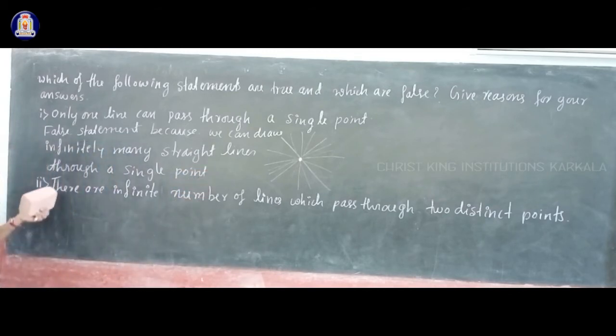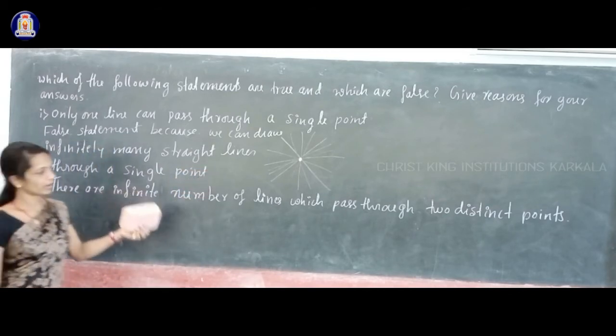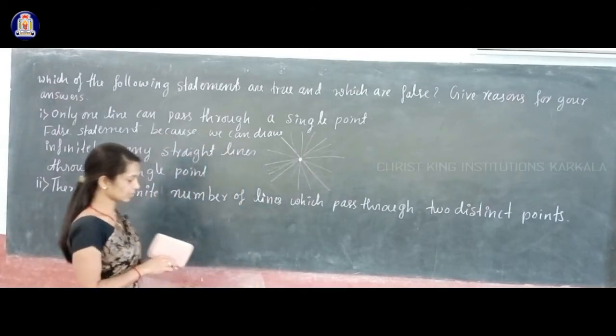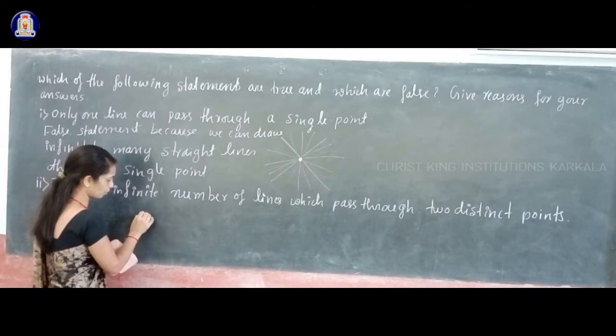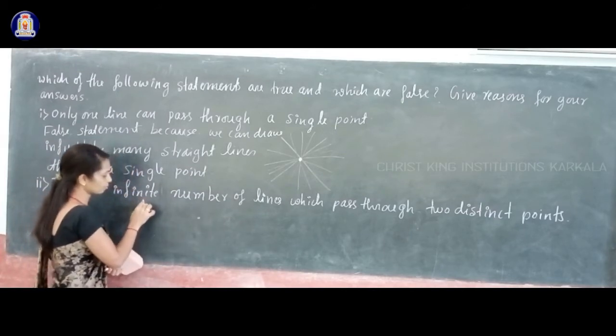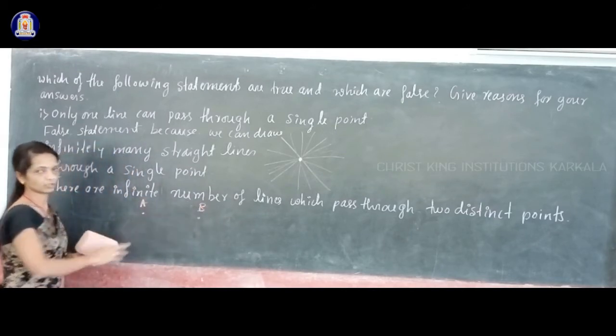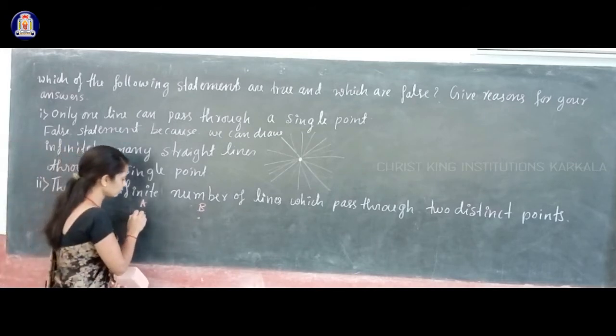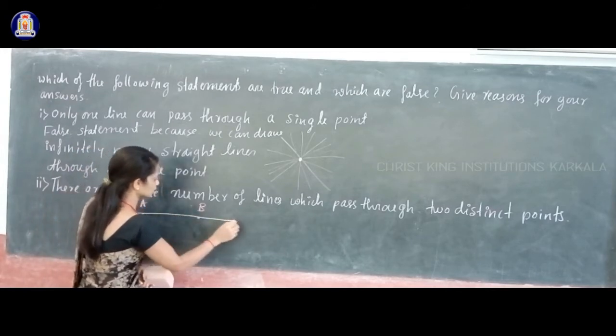Next, the second statement is that there are an infinite number of lines which pass through two distinct points. Suppose you have two distinct points, say A and B. How many lines can you draw through both points A and B? I can draw only one line through these two points, right?